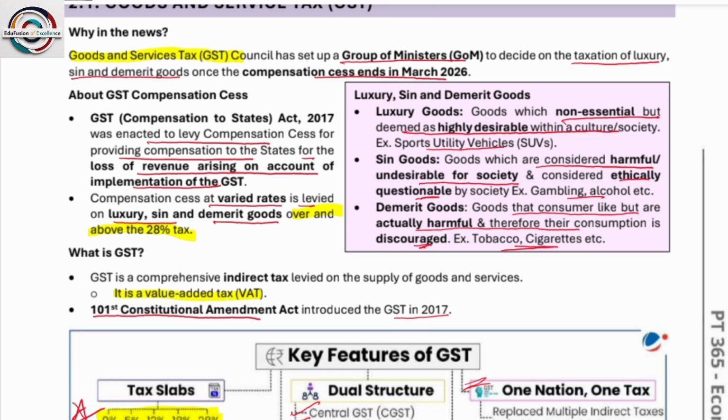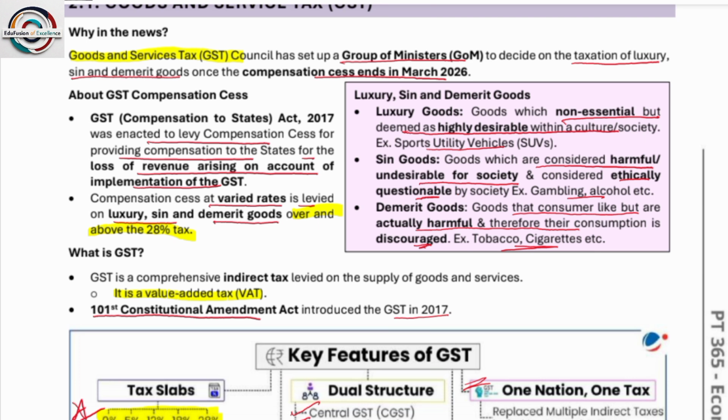Now what is compensation to states? What does this mean is that before GST came, the state had its own tax, yes or no? And you all know there is a payment that has to be made while goods are making entry to the state at the gate, yes or no? So to make up for the loss that the state suffered on state revenue due to GST implementation, the GST Compensation to States Act was made.